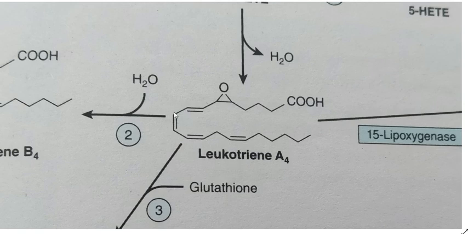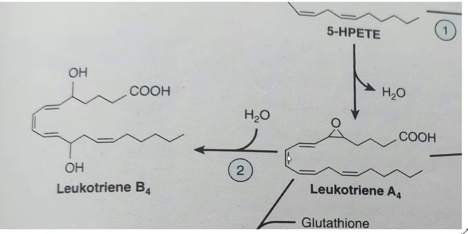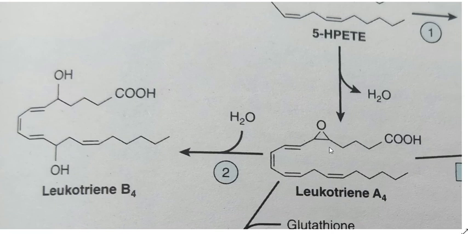This Leukotriene A4 can be converted into Leukotriene B4 by conversion of this into hydroxyl, and conversion also occurs at carbon number 14, 13, 15. This is the structure of B4. There is an addition of water. One hydrogen combines with this oxygen to form hydroxyl, and one hydroxyl will be attached here.